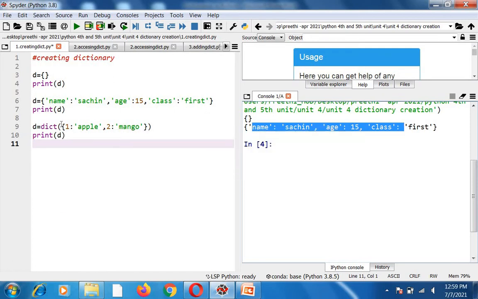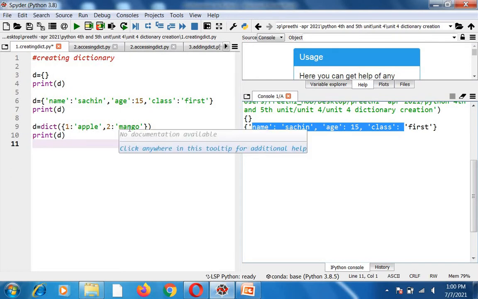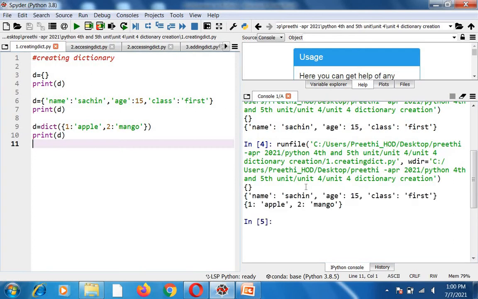Dict is a keyword which is available in Python. Using this also, you can create a dictionary. So within the parentheses, you can create curly braces and name 1 as a key and the value is apple, 2 is a key and the value is mango. Print of D will print the values over here. 1 apple, 2 mango. Okay. So this is how you can create your dictionary.